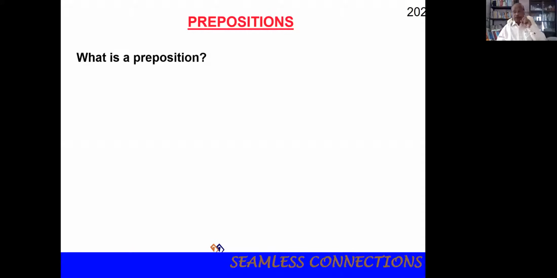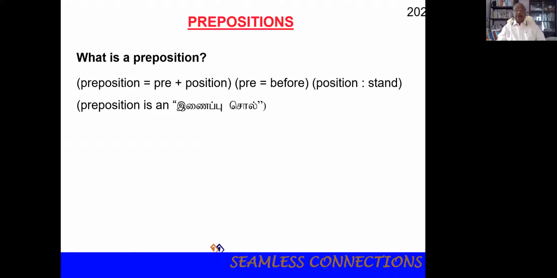What is a preposition? The word says pre plus position. Pre means before. Pre-KG, before LKG and UKG. Prenatal care, the care given before delivery of a lady's child.